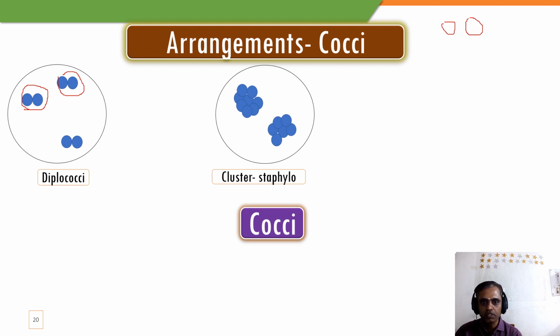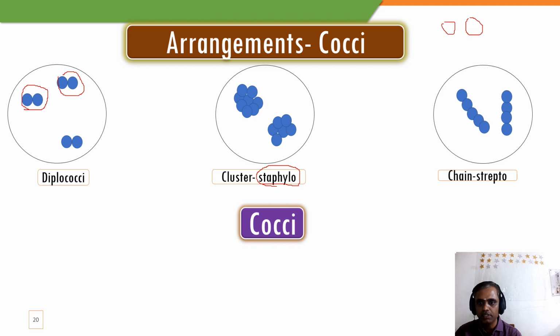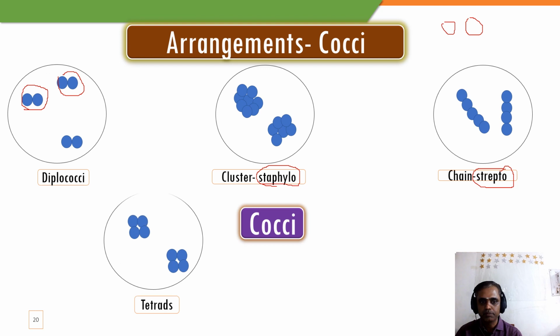Staphylococcus is an example of this type. This type of arrangement we call staphylo. Staphylo means a bunch of grapes, or cluster shape. Another one is when some of the cocci are arranged into a chain. That type of bacteria is known as strepto. The typical example is streptococci, arranged into a chain shape.